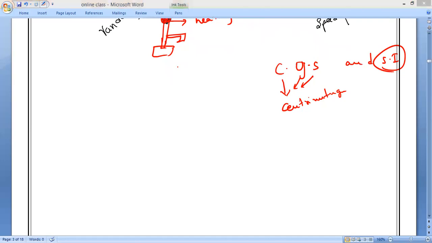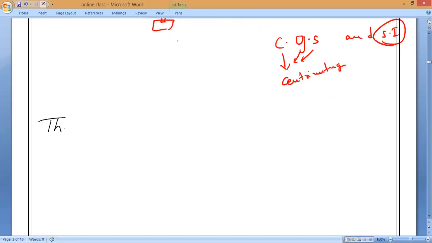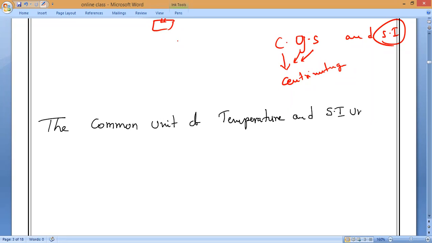Shall we start, guys? The common unit of temperature and the SI unit of temperature. Let us all keep the heading: common unit of temperature and SI unit of temperature.